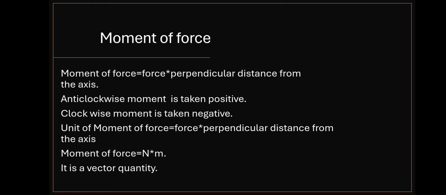What is meant by axis? It means the pivoted point. What is meant by pivoted body? It is fixed at a point. That point is known as axis. Okay, perpendicular distance from the axis is the distance from the pivoted point to the end of the object.